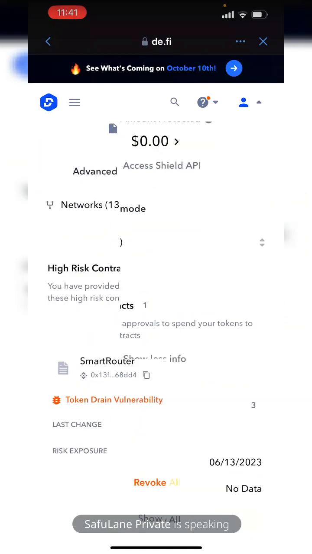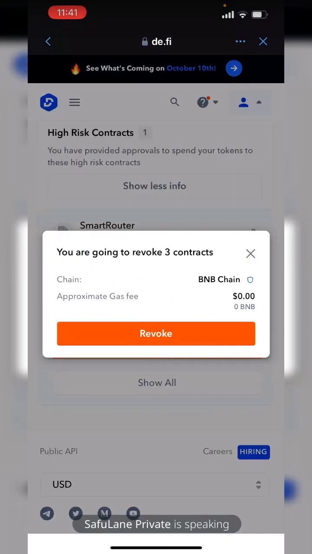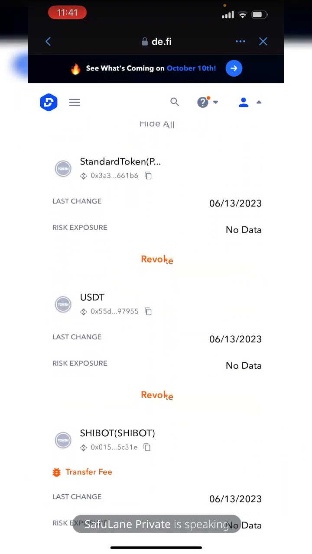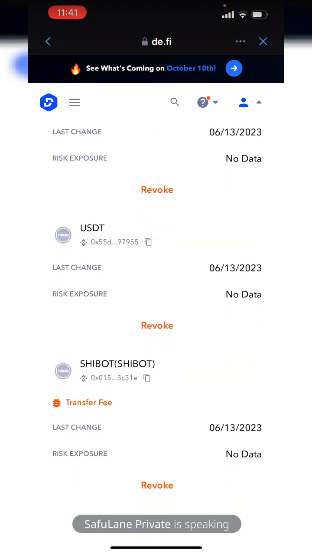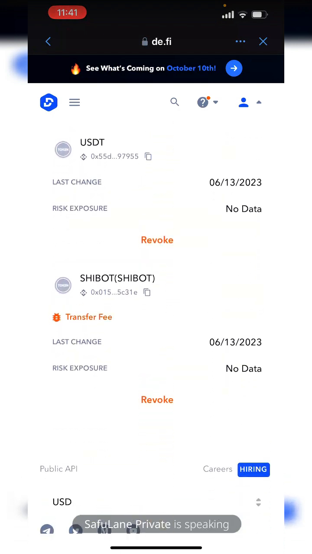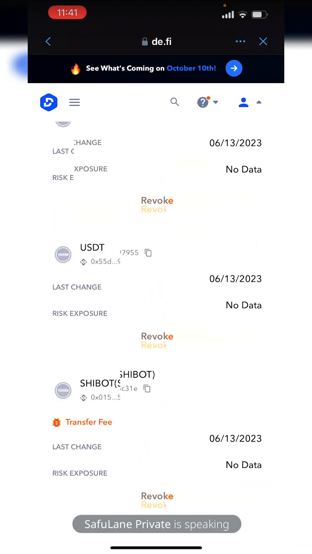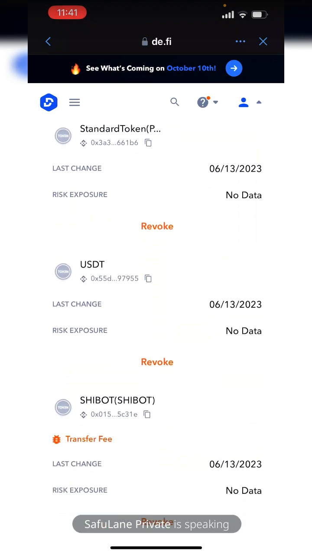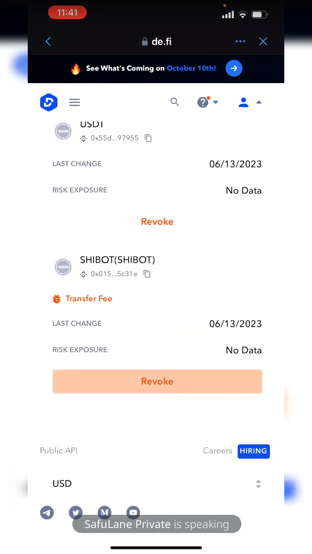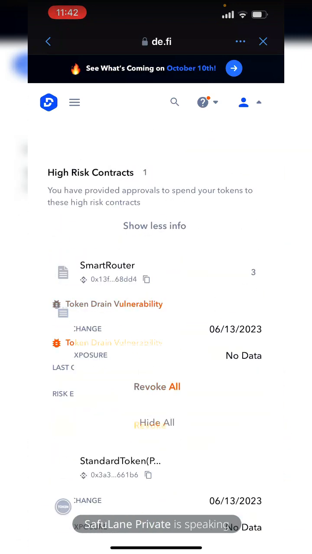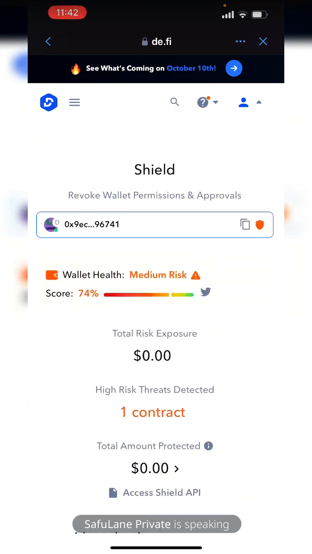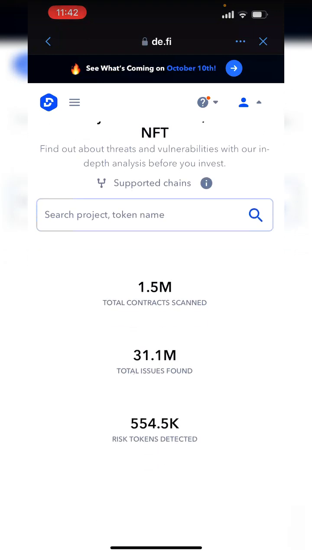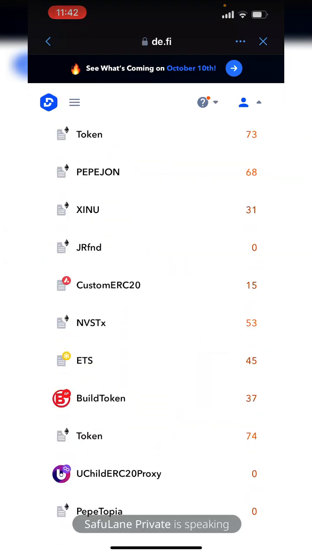Okay, so let me just revoke it immediately. Let me see. They are going to revoke 3 contracts. I can check them manually. Let me just say show all. Standard token, USDT. Wow, Shipbot. I know of this Shipbot. This Shipbot was a scam token I bought. Standard token, I don't know of standard token. But USDT, I'm not sure of USDT as well. I'm going to be revoking them later on. I want to see what happened. I want to manually check on the on-chain transaction I did on them for me to have approved them. So okay.